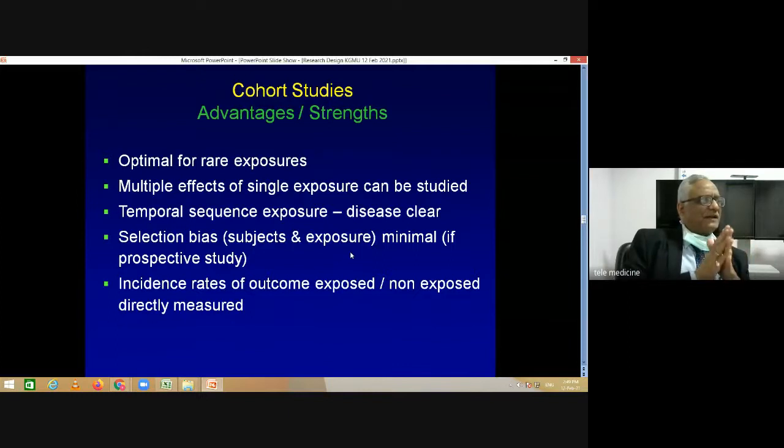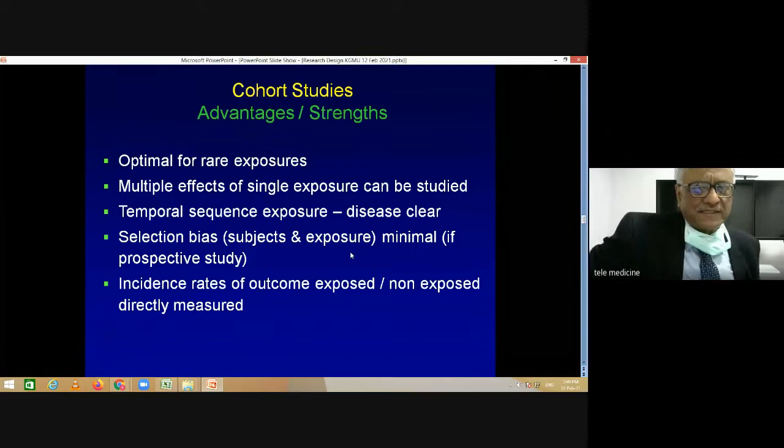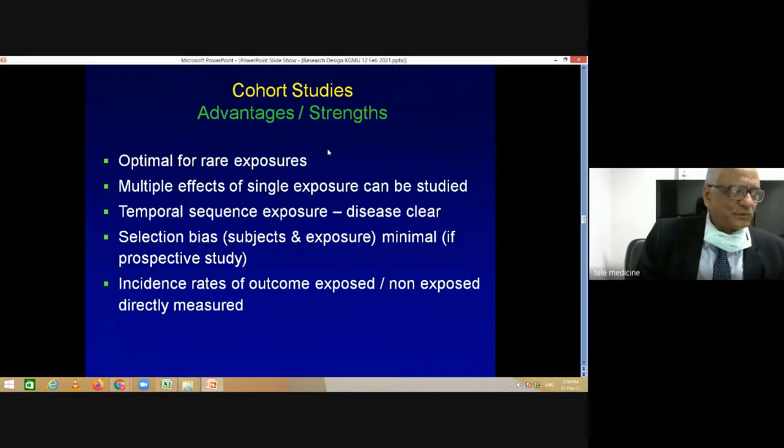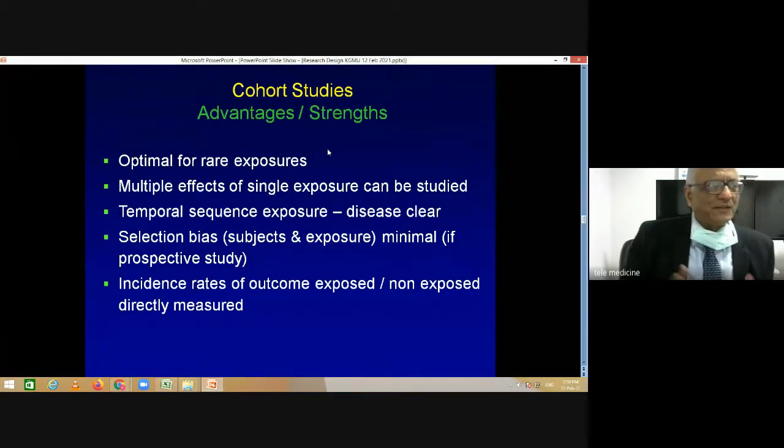So what are the advantages of cohort studies? There are certain advantages and strengths, and obviously there are certain disadvantages. The advantage of a cohort study is that this is optimal for rare exposures, which means that if there is a rare exposure, you can gather a group of people, a cohort which has that rare exposure, and then another group which obviously does not have that exposure, and you can follow them for a period of time.